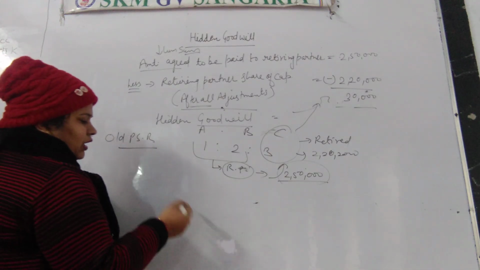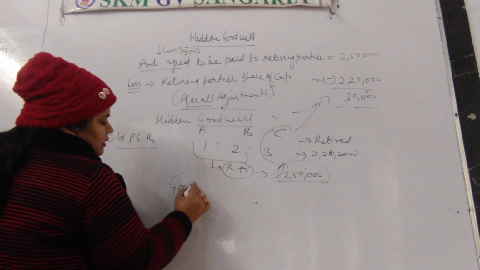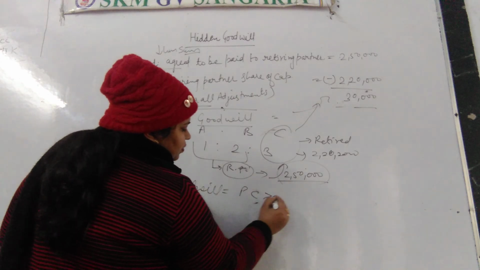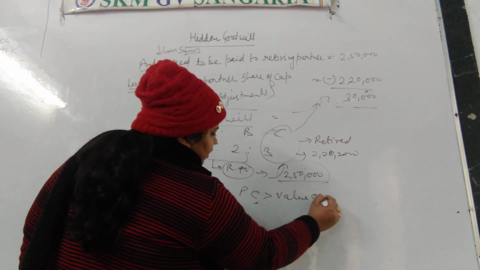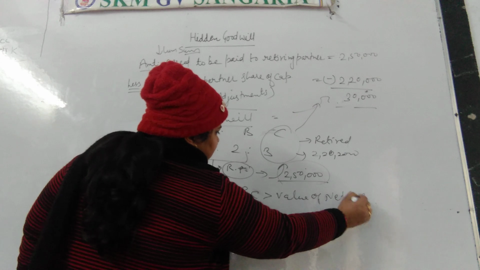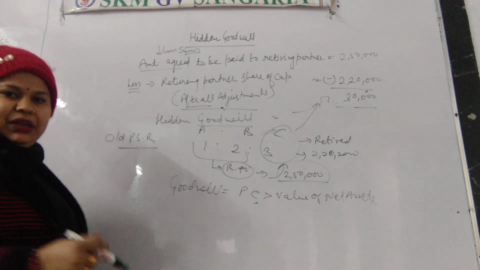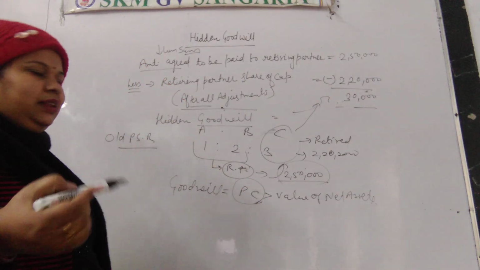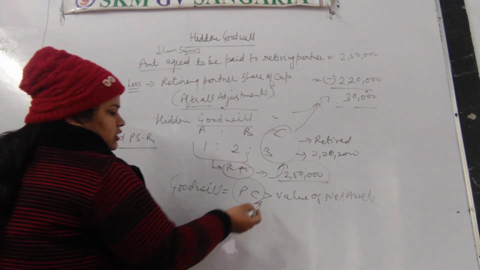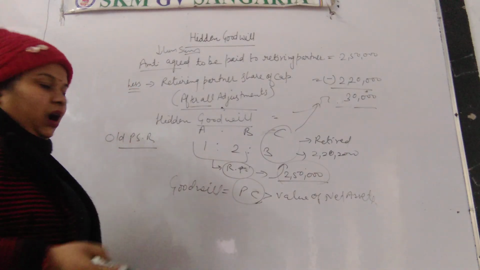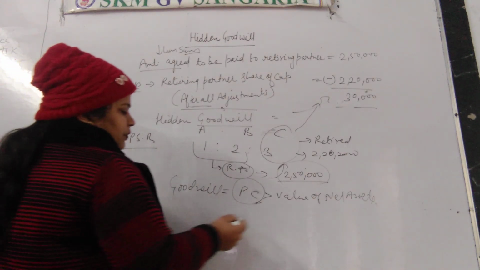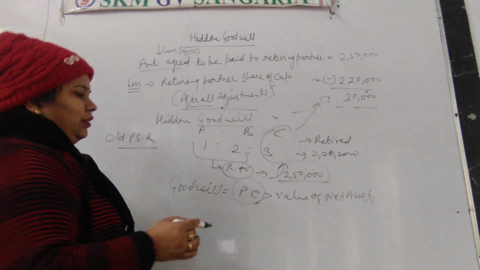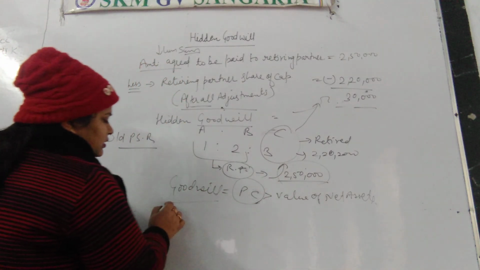As we know that when we are calculating goodwill, जब हम goodwill को calculate करते हैं, goodwill is when the purchase consideration is more than the value of net assets. ठीक है, net assets, we know, net assets minus liabilities. जब बिजनेस किसी और के बिजनेस को purchase कर रहा है, at that time the purchase consideration which is paid by the purchasing party to the selling party, ठीक है, if that purchase consideration is more than the value of net assets, the difference will be goodwill.